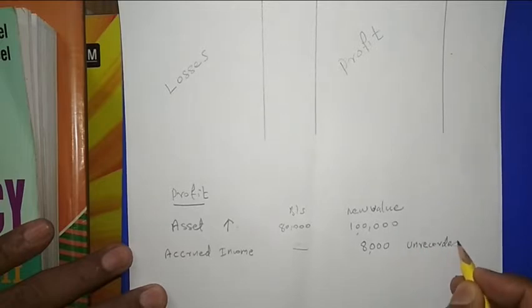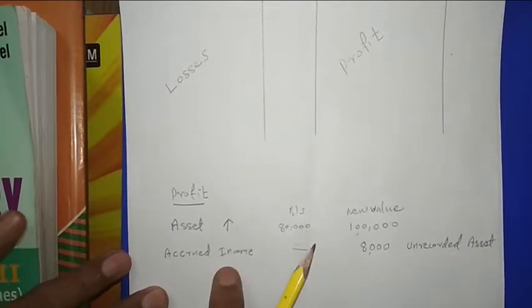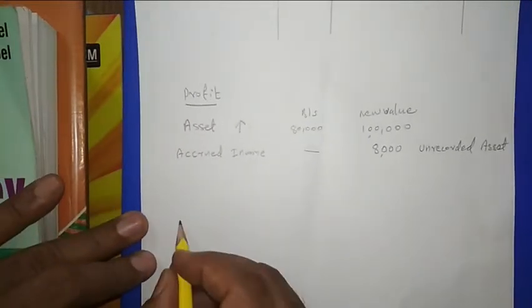It means in the balance sheet it is not there. But after the admission, in the new balance sheet this will be there. So an unrecorded asset will be a profit. Then we can go to what are the losses.